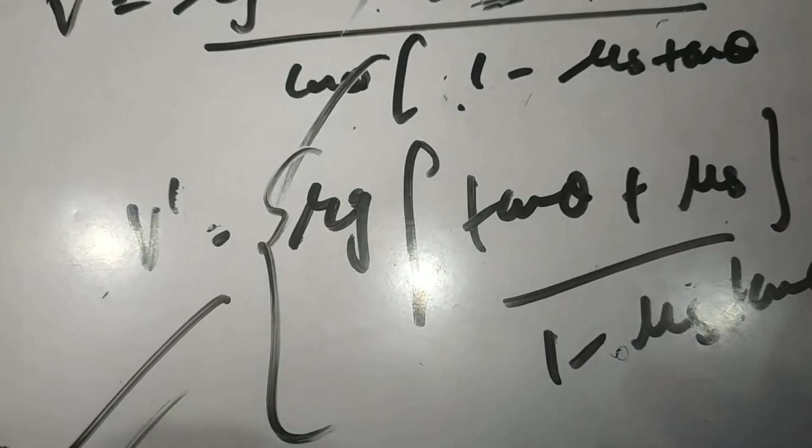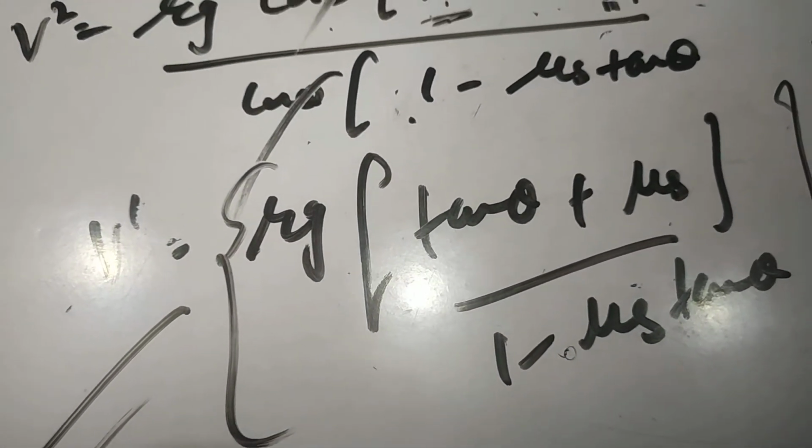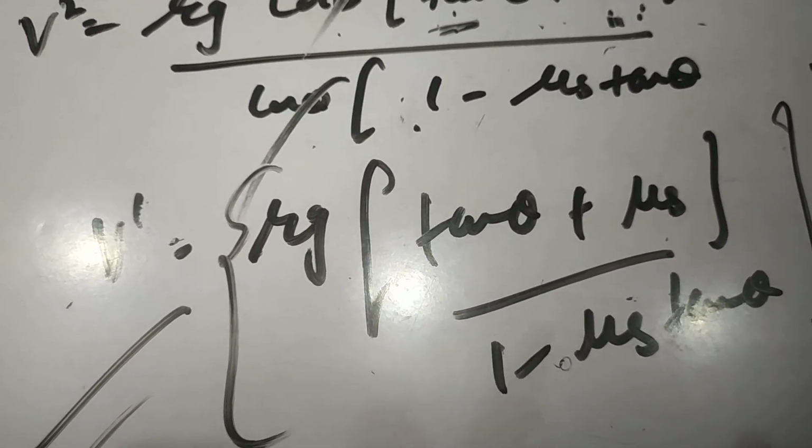This is the velocity with which the vehicle should go on the road.